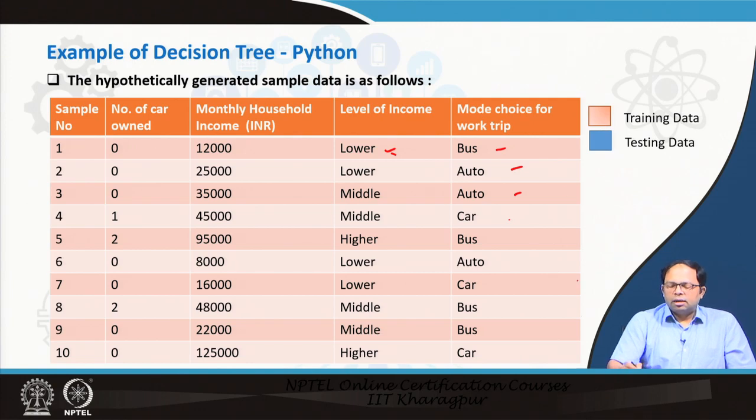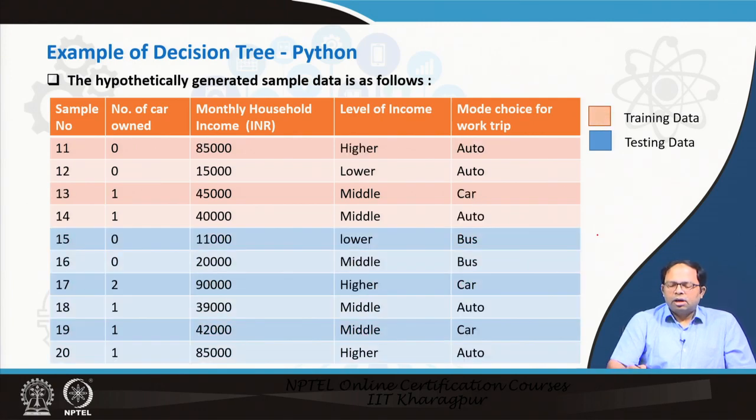So, we have got three classes. This color is training data, and then we have got testing data. We have a very limited data set of only 20 samples. You can always test this code using some more samples. We can use both qualitative data as well as quantitative data in this particular analysis.